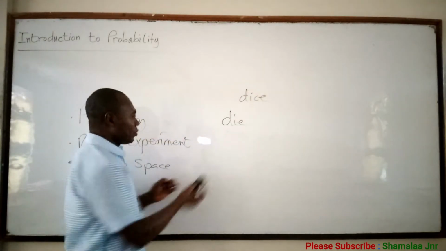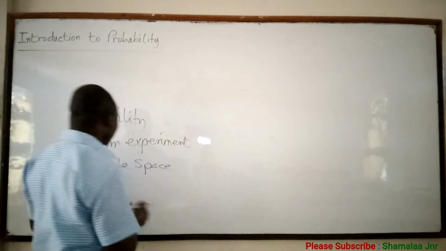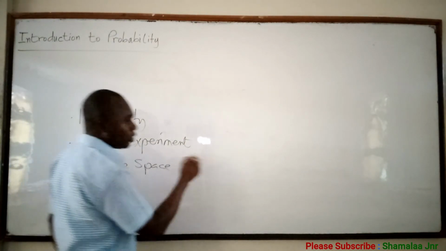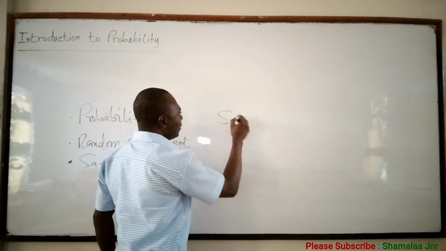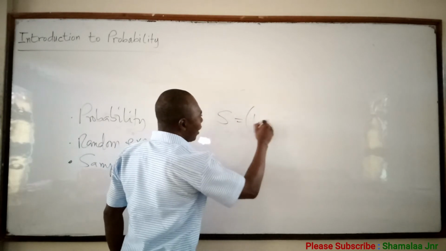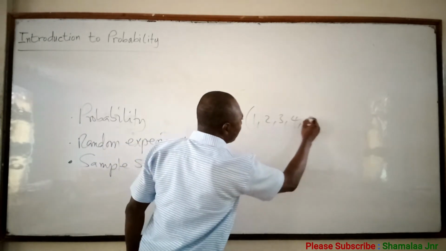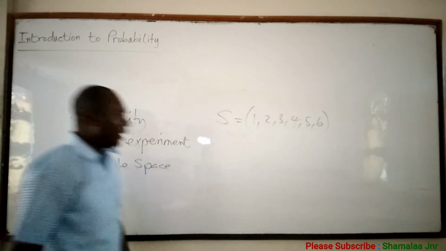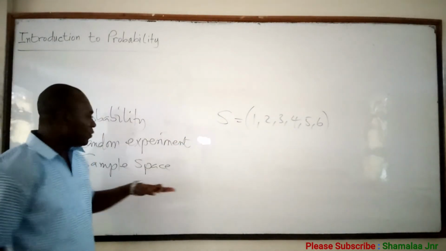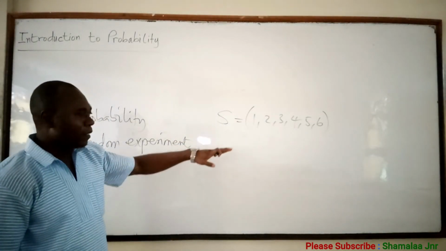So when a die is tossed, then the sample space, which is normally denoted as S, is equal to {1, 2, 3, 4, 5, 6}. This will be the sample space when a die is tossed.